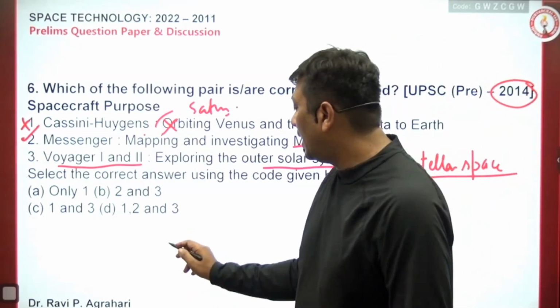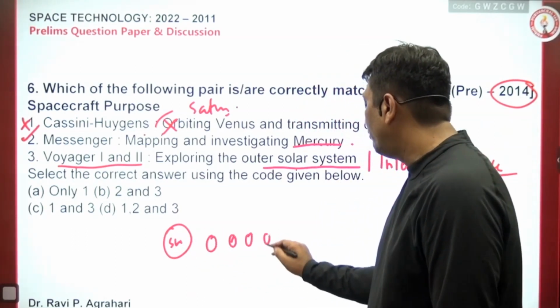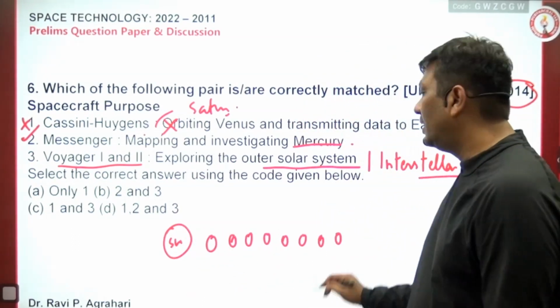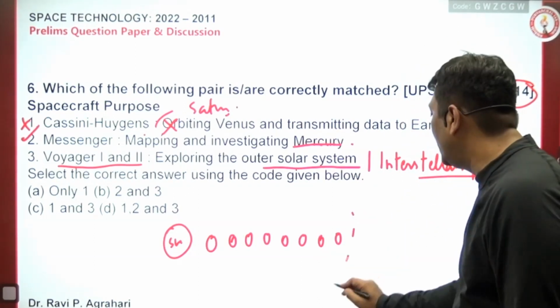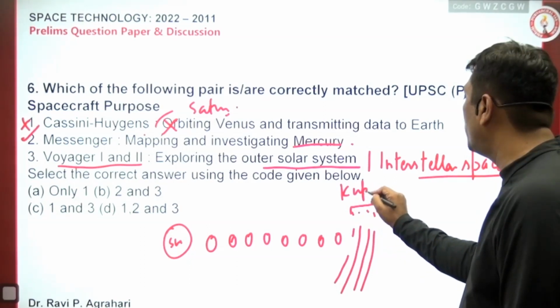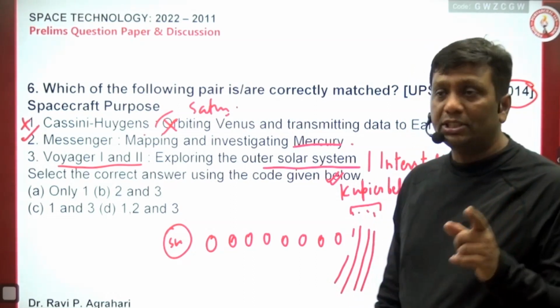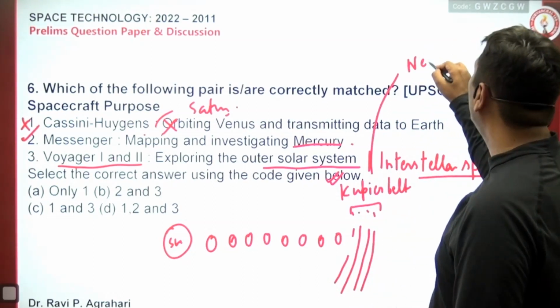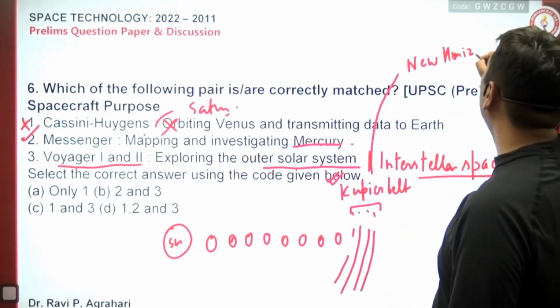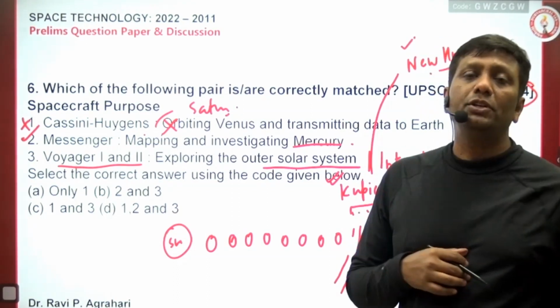Suppose this is the Sun, and 1, 2, 3, 4, 5, 6, 7, 8 are the 8 planets. This is the area called the Kuiper belt. Maybe you have some idea about the Kuiper belt, even from the discussion of the New Horizons mission. You know the New Horizons mission? It was sent especially for the study of Pluto, and a flyby of Uranus and Neptune.